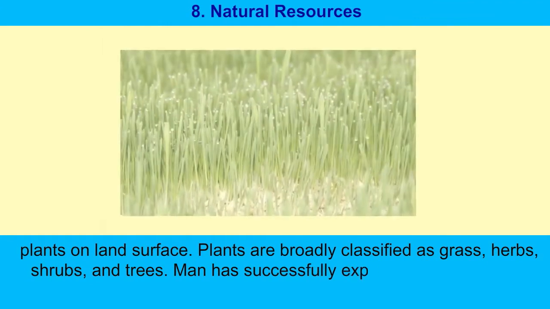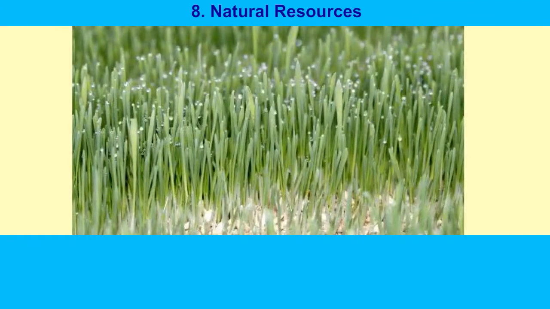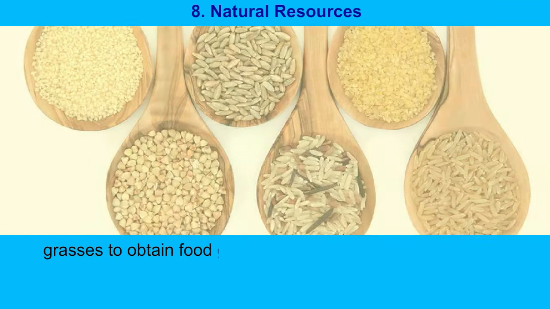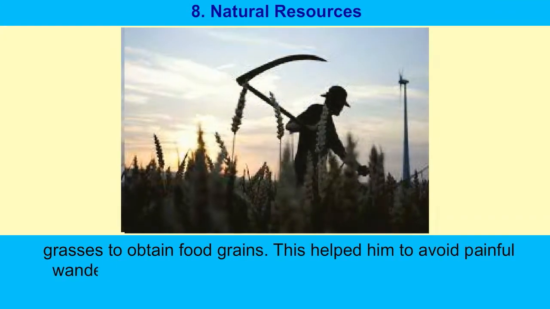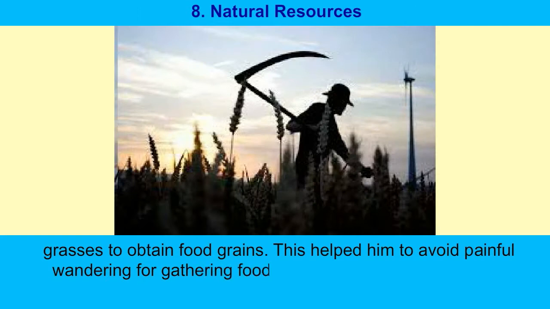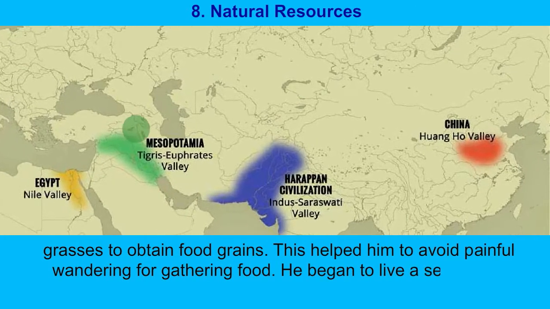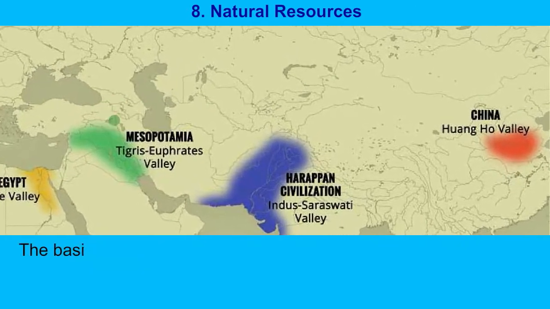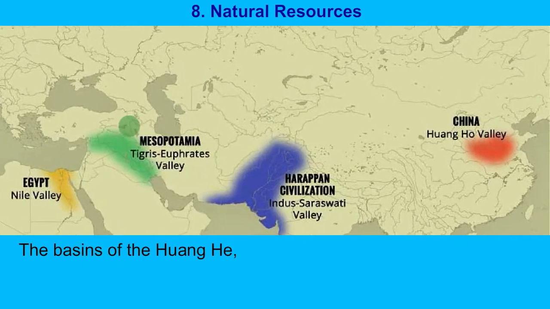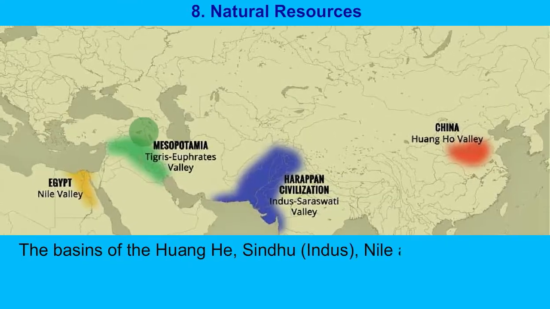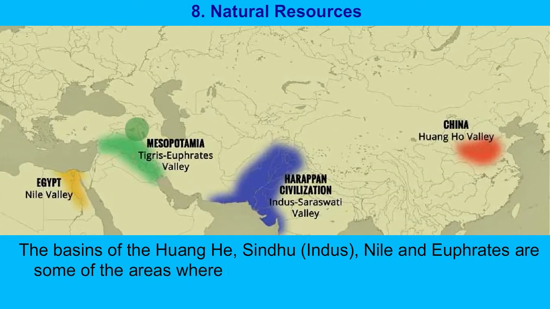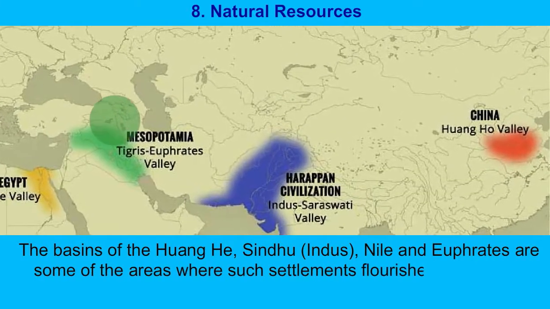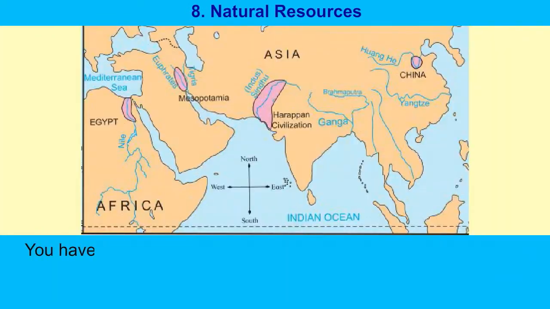Man has successfully experimented with some grasses to obtain food grains. This helps us to avoid painful wandering for gathering food. He began to live a settled life. The basins of the Ganga, Sindhu, that's Indus, Nile, and Euphrates are some of the areas where such settlements flourished in the past. You have studied this in Standard 5th.